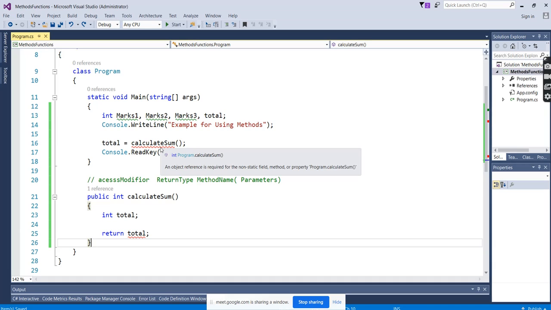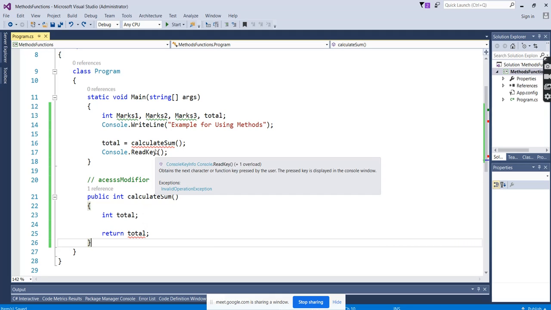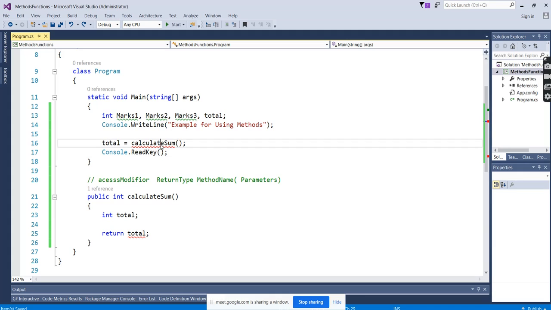Check preferences defined from figure properties program. The name is the same. It's in the same class, the program class, it is there. Let's make it a static method.